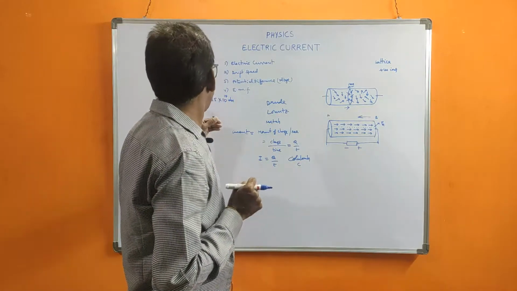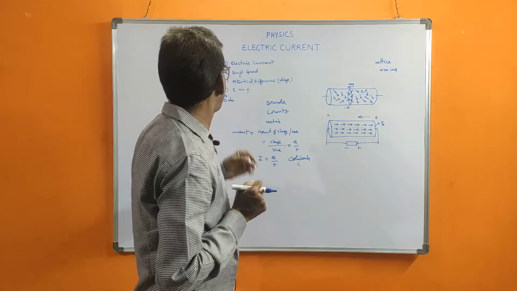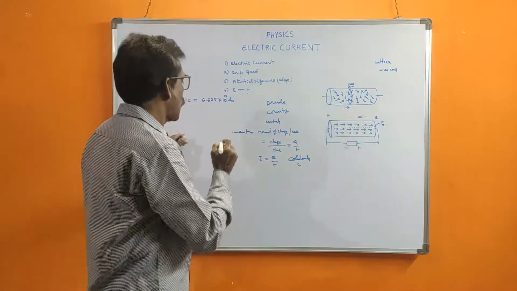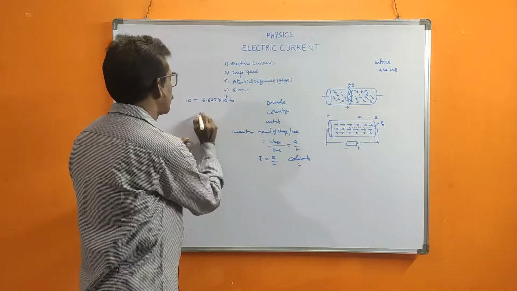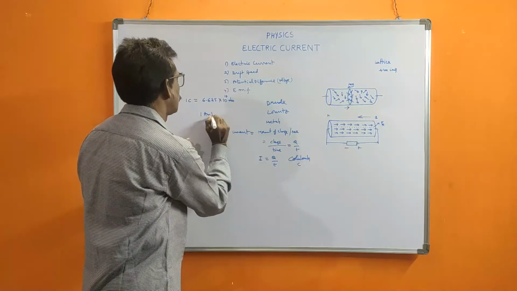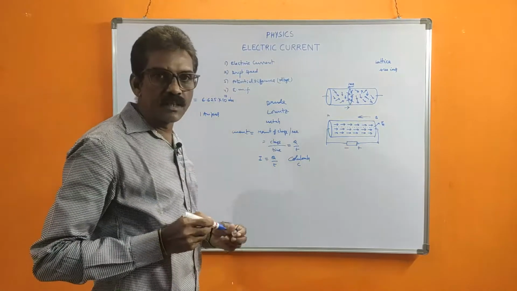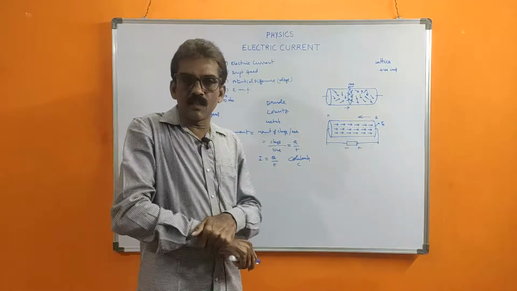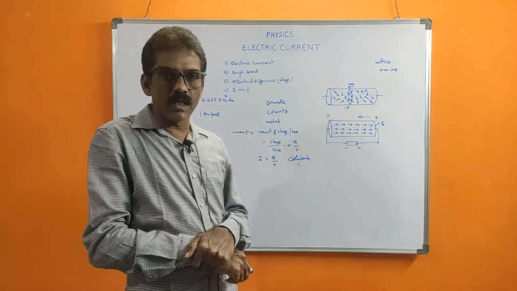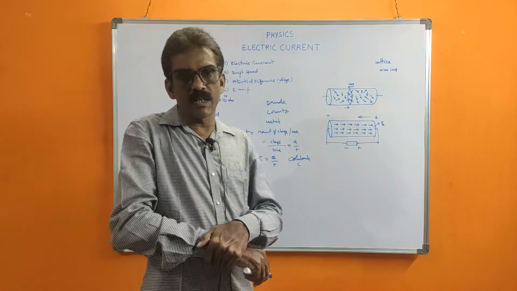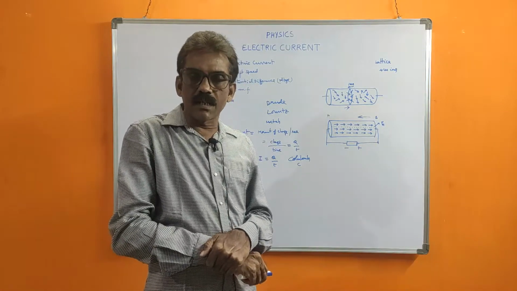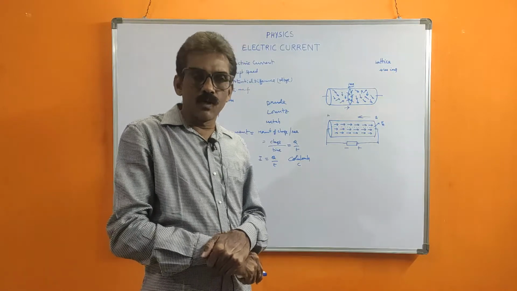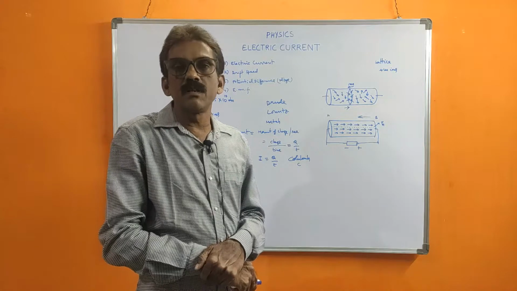If per second 6.625 into 10 to the power of 18 electrons are passing, that is called 1 ampere of current. The current is measured in amperes. Understood now? Electric current is defined as the flow of electric charge through a conductor per unit time.